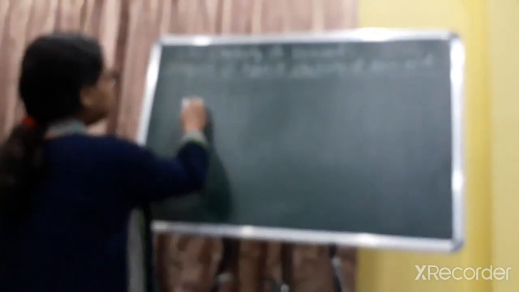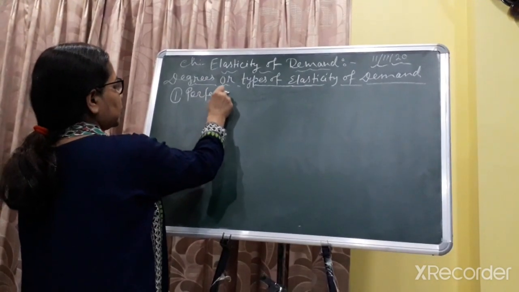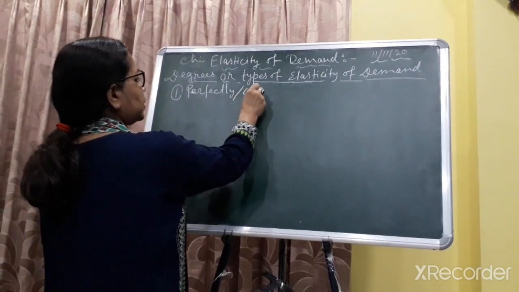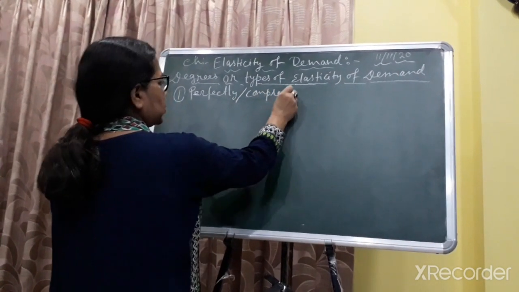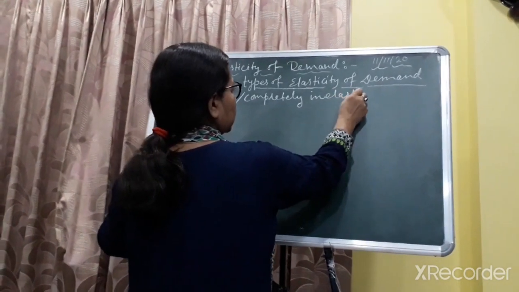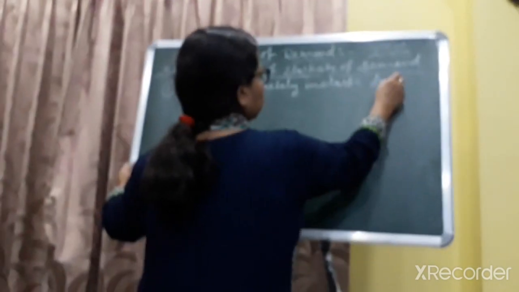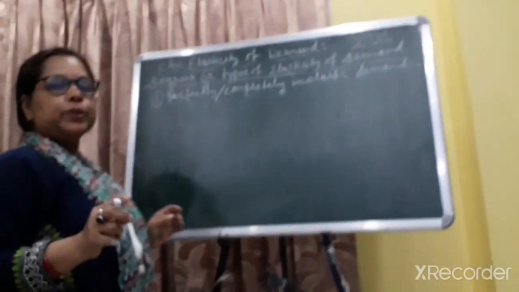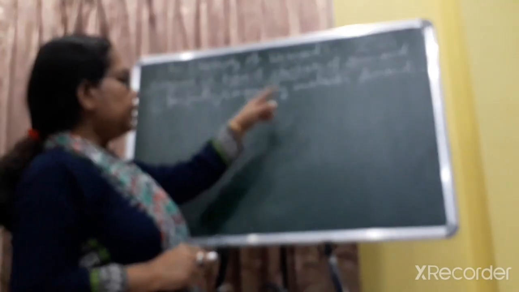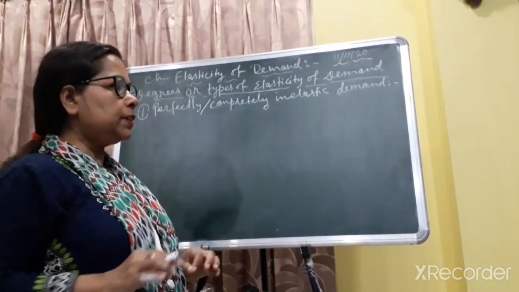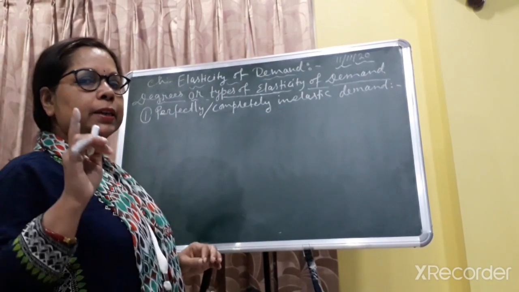Number 1, perfectly or completely inelastic demand. Number 1, perfectly or completely inelastic demand. So what is this? First of all, you have to draw the diagram. Perfectly inelastic demand.